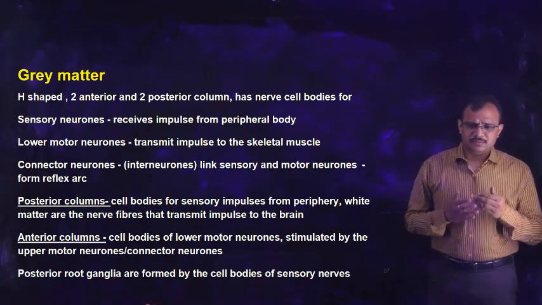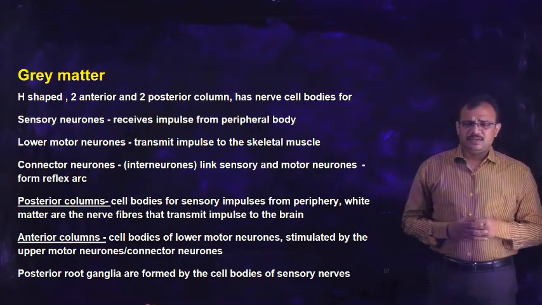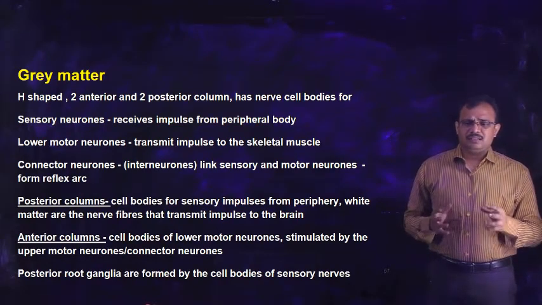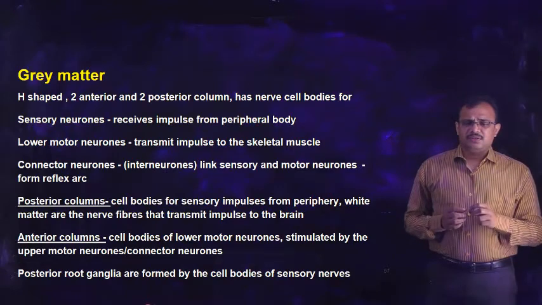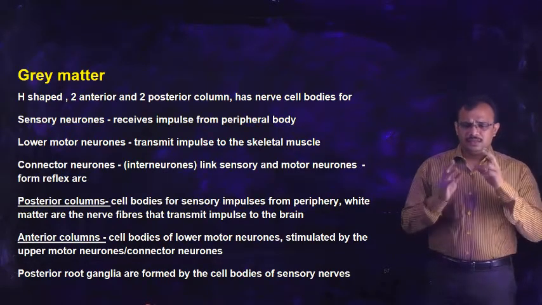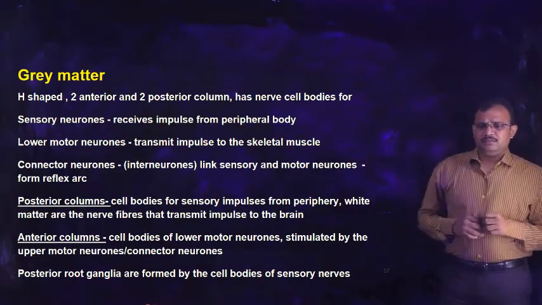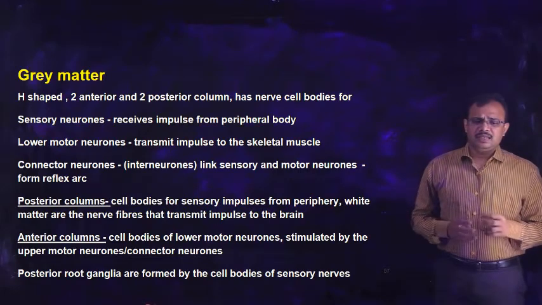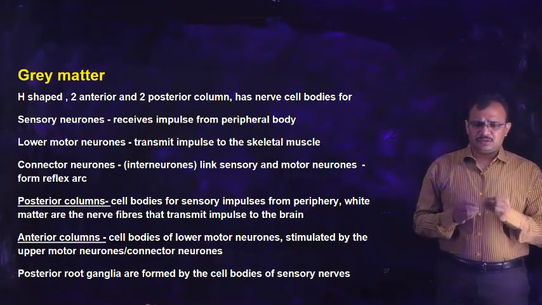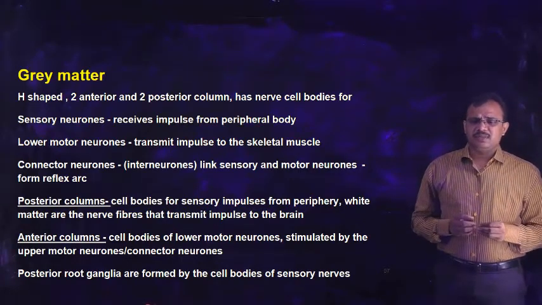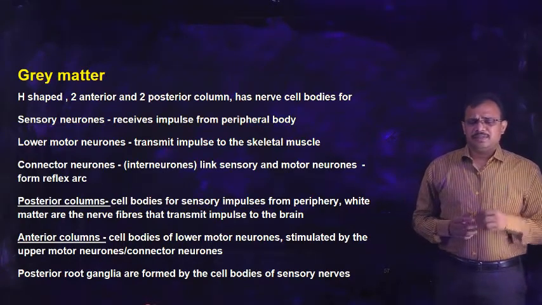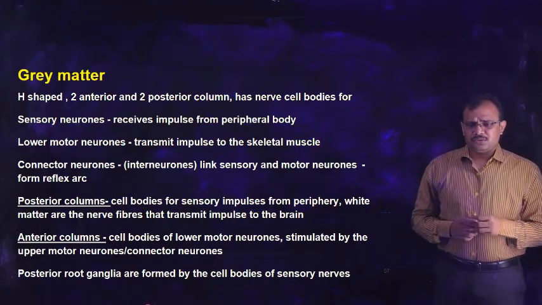Now we have seen that there are anterior columns and posterior columns. Posterior columns have cell bodies of sensory impulses from various peripheral regions, and the white matter present in this is nothing but the nerve fibers of these cell bodies that transmit impulses to the brain, whereas anterior columns have cell bodies of the lower motor neuron, and these cell bodies are stimulated by the impulse from the upper motor neuron, or in some cases by the connector neurons.